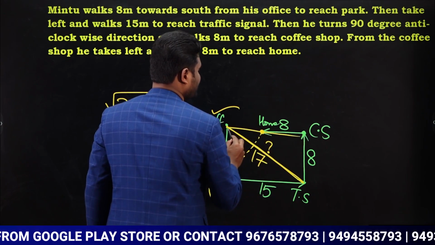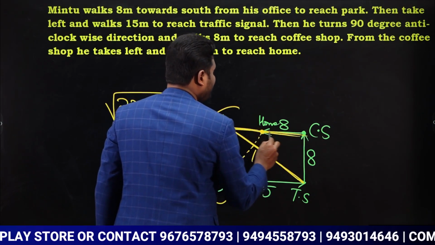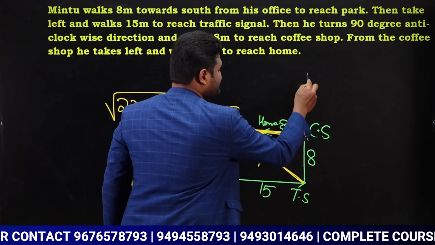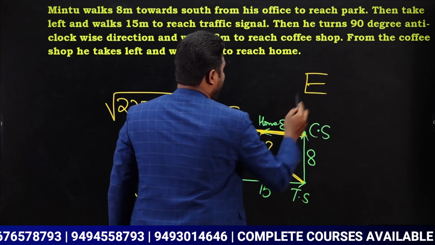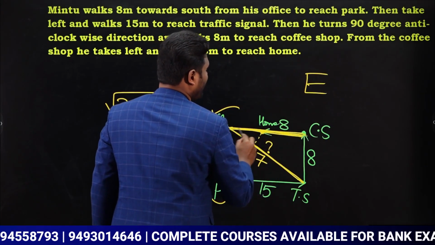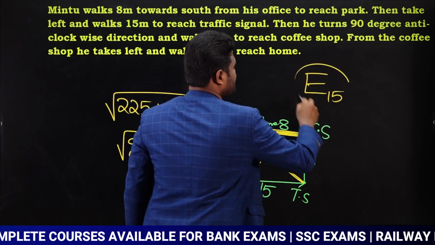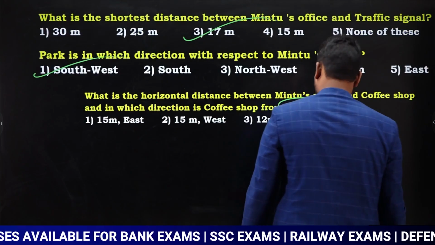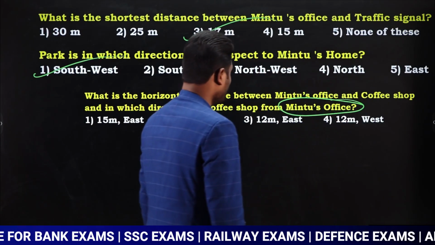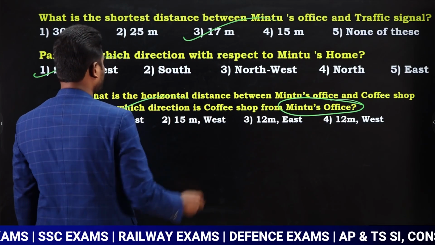Coffee shop is in which direction? Now if you observe, from Mintu's office, the coffee shop is in the east direction. Yes or no? And we know the distance also. What is the distance? This distance is 15. So we can say the answer is east 15, which is going to be option 1.